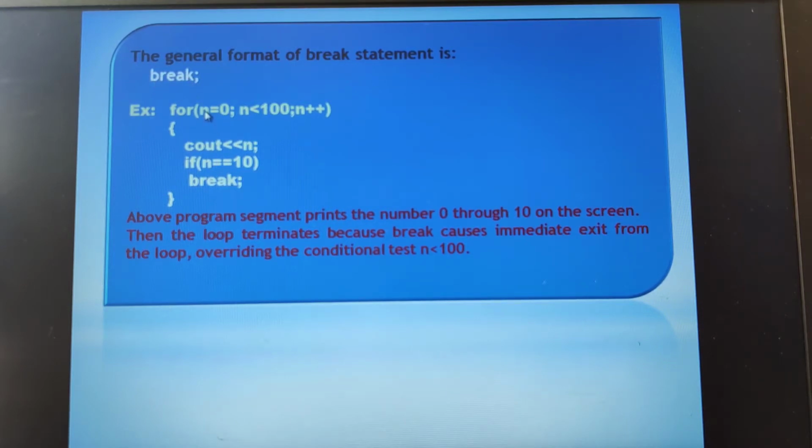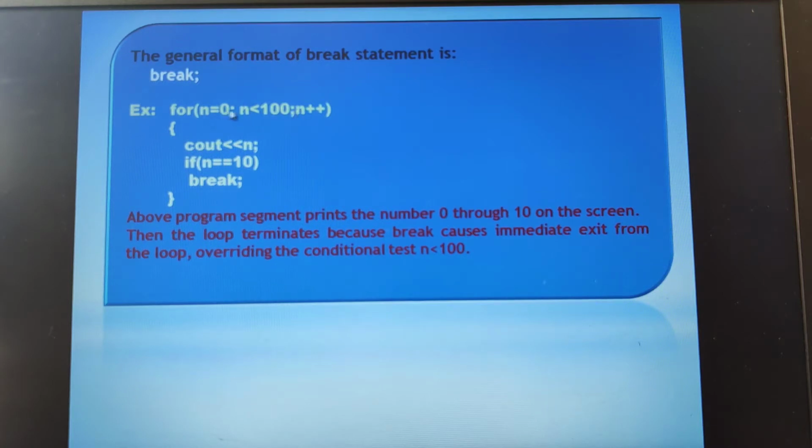Now look at this program segment. This is not a complete program. I am calling this a program segment, that means one program unit, wherein I have taken the for loop and a variable known as n. Here I am using n in the for loop, therefore I can call n a counter variable or loop control variable. Why? Because this entire loop is controlled by the variable n, and we know that a for loop has initialization, condition and increment or decrement, three sets of